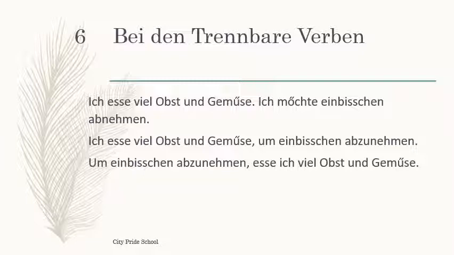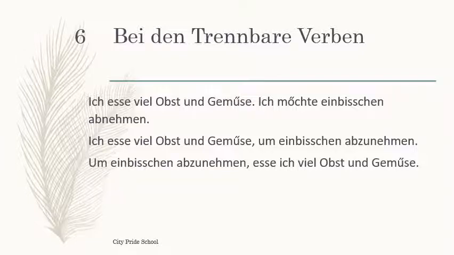So always remember, whenever you put the subordinate clause at the beginning, the verb should come after the comma. Esse is there, then ich is the subject and the remaining part. So the sentence will be "Ein bisschen abzunehmen, esse ich viel Obst und Gemüse." Both the sentences are absolutely perfect. Either you use the subordinate clause after the comma or before the comma, both are absolutely fine.